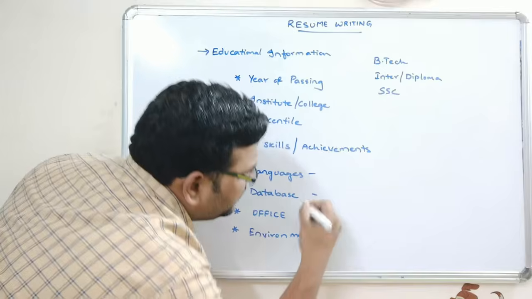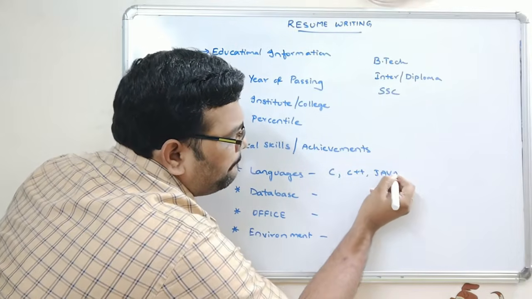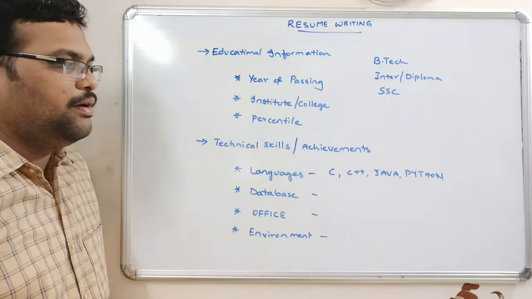You can include all these things. For languages: C, C++, Java, Python, and all these you can include here.